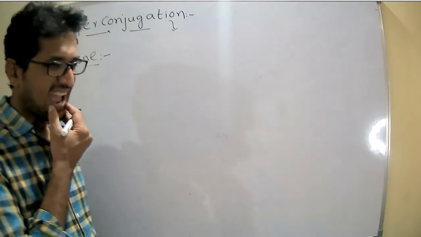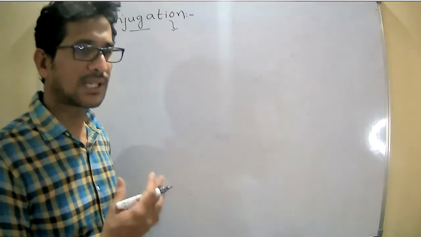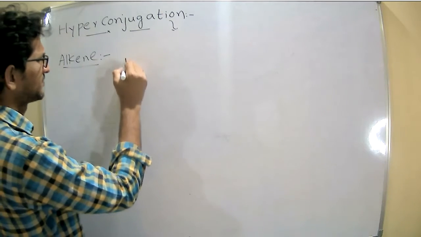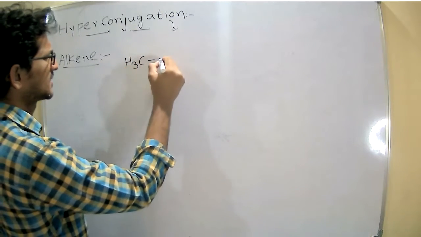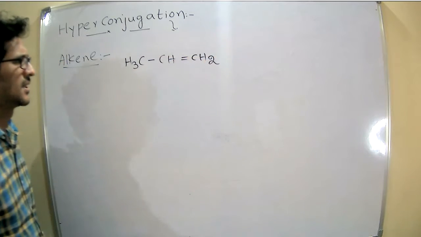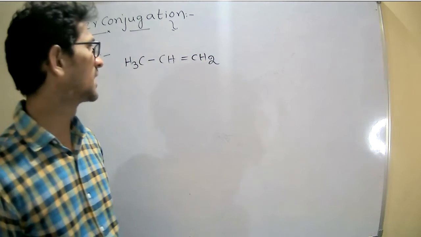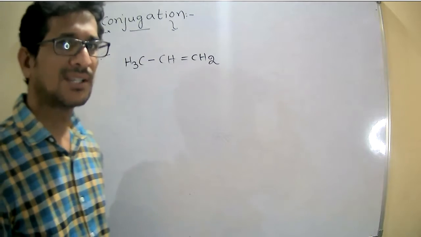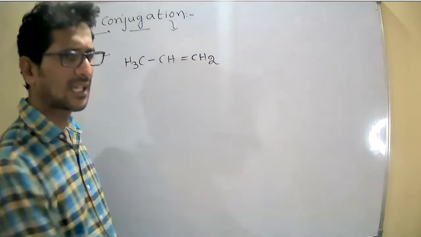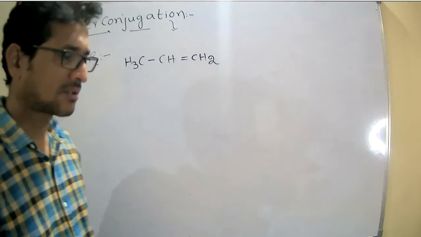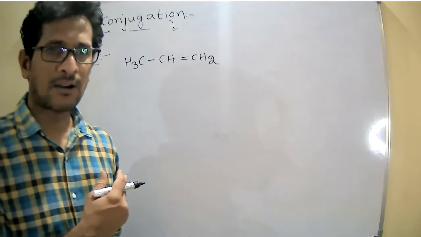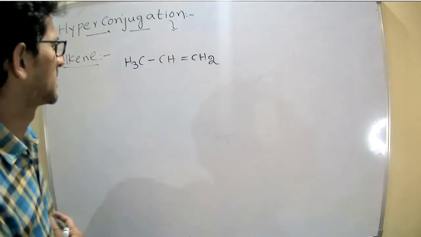Right. Now we have to discuss how alkenes are stabilized by hyperconjugation. Take propene, an alkene: CH3 CH double bond CH2. How is this alkene stabilized, or how does this alkene show the hyperconjugation effect?